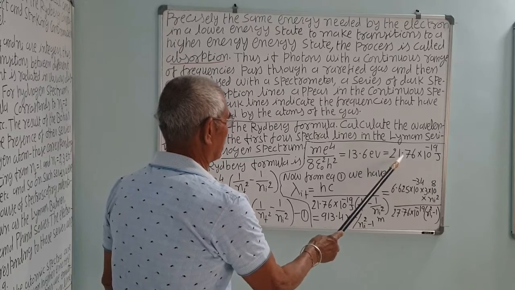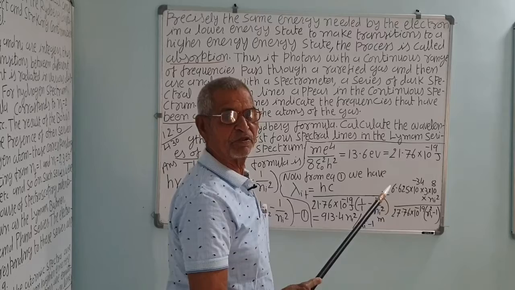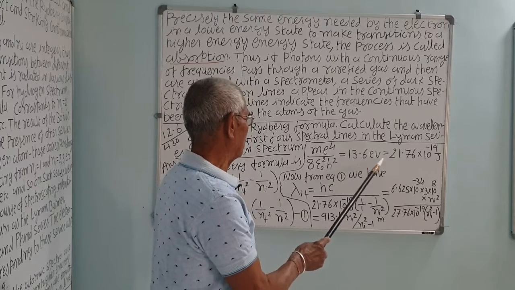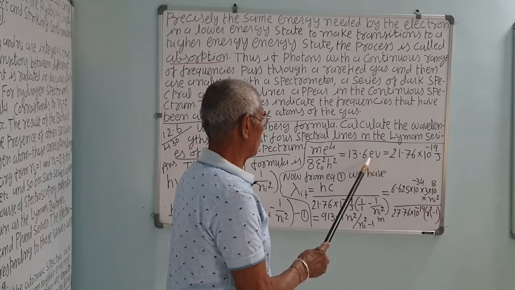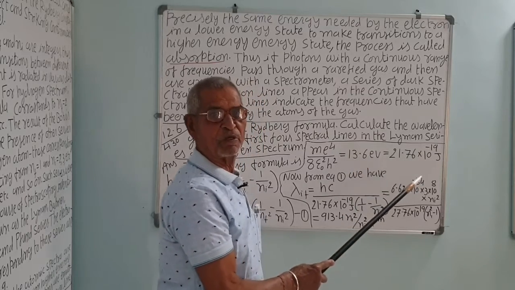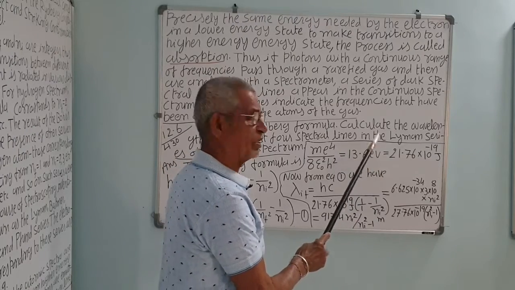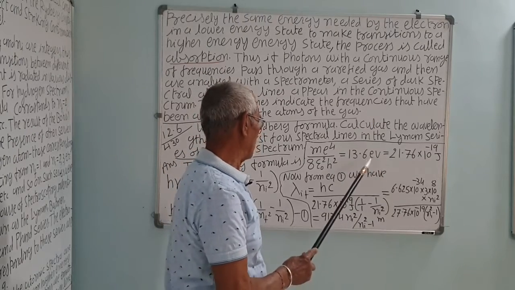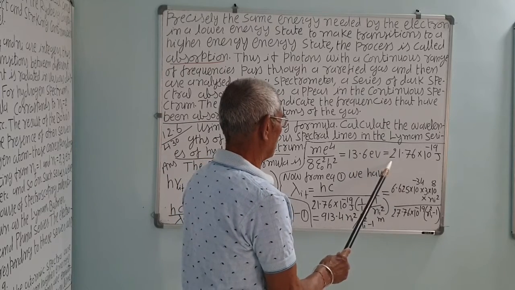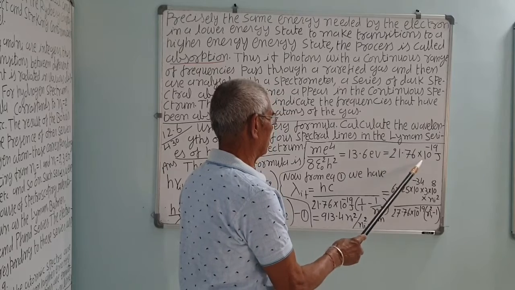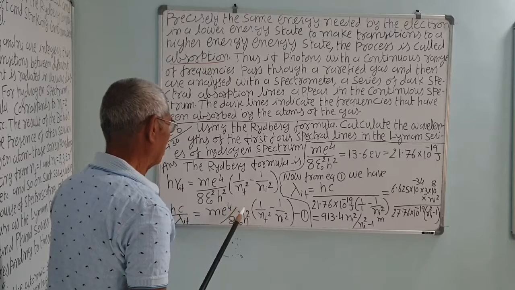You convert electron volt into joules by multiplying by the charge of an electron, 1.6 into 10 raised to minus 19 coulomb. We have seen this a number of times. Coulomb into volt will be joule. So it is 21.76 into 10 raised to minus 19 joule. So put this value here.